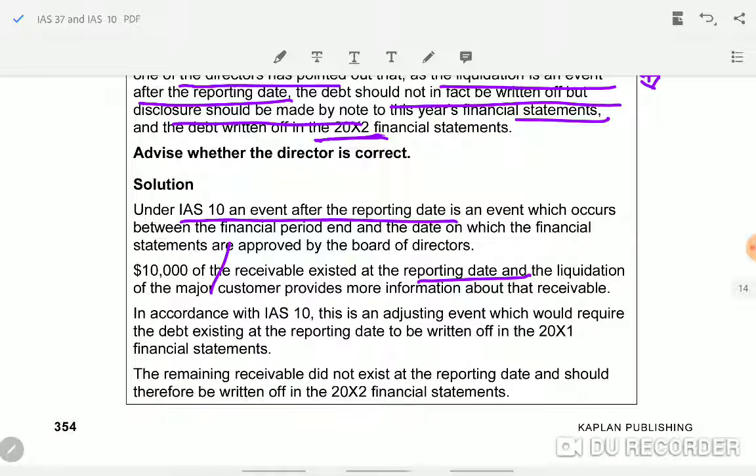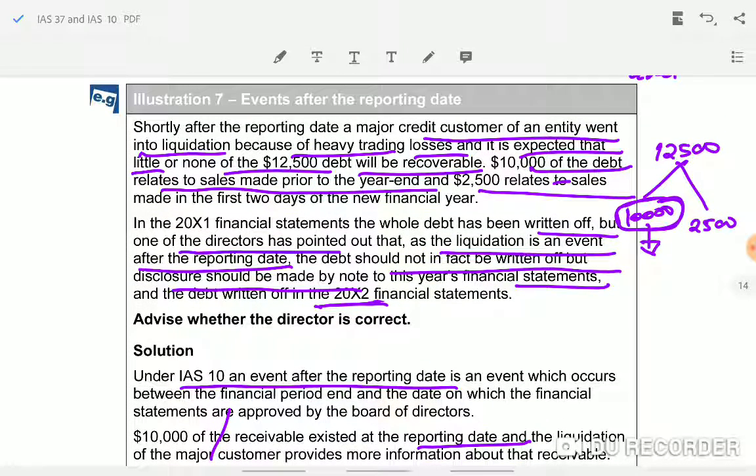Got it, no? What are we adjusting? Adjusting means you will write it off. You will take it as a bad debt. It will be a loss. That is called writing off. See, you are showing 10,000 as receivables in the books. Let us assume he is the only customer from whom the entity has to receive the amount. 10,000 is shown as receivables.